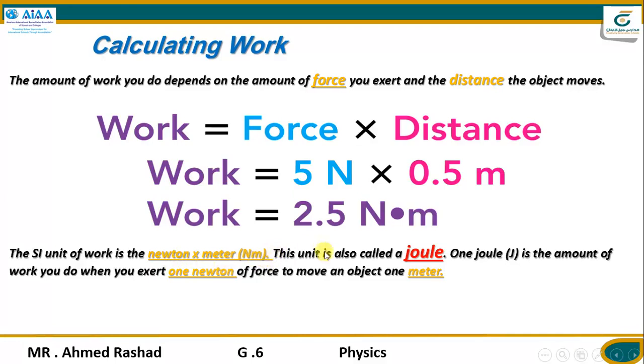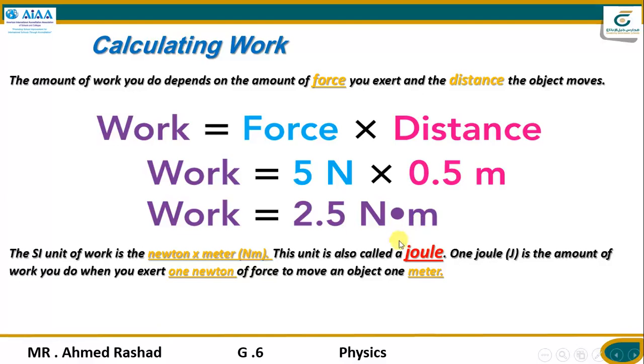Also, you can call it a joule. Here is the new unit you can learn today: joule. That unit describes work, and actually you can describe it with two names. Number one, newtons times meters, and actually the unit newton times meters is called the joule.